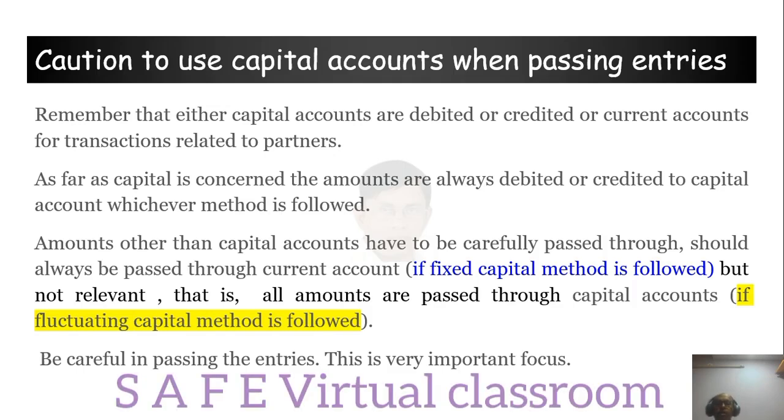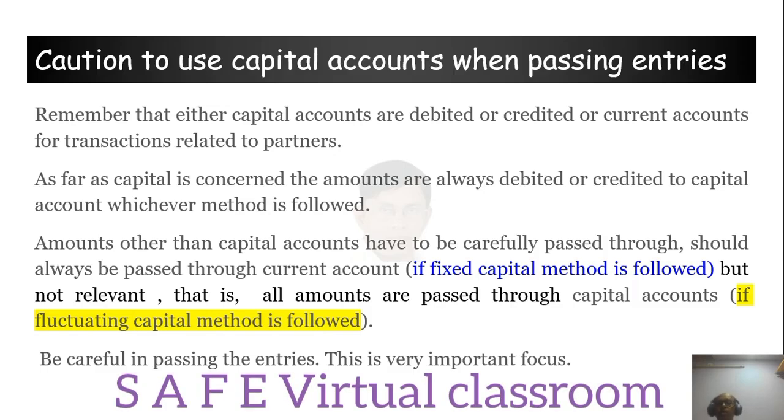So it doesn't make any difference. Particularly, you have to be very careful passing entries for either current account or capital account. A lot of students mess up here, and because of that they will easily lose marks. And remember, little drops of water make a mighty ocean. Really small mistakes, you will lose one mark, and they will add up to around 15-20 marks, then you are gone. That's all. So we have to be very careful.